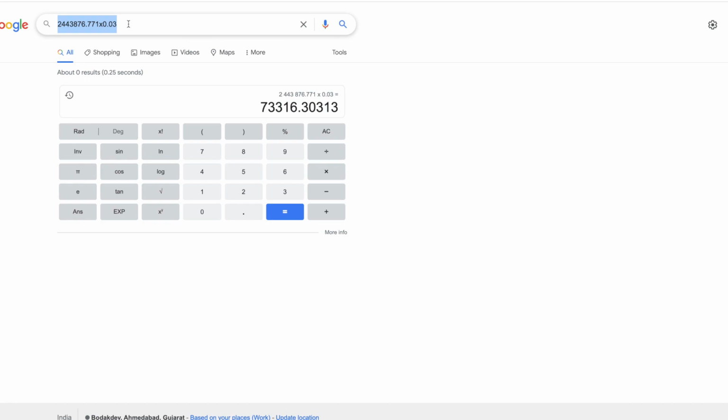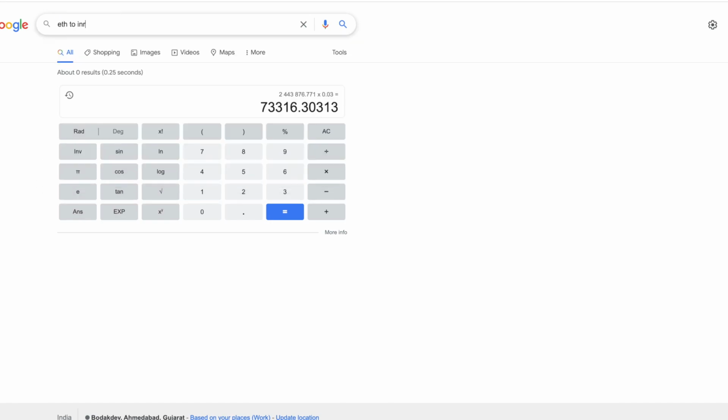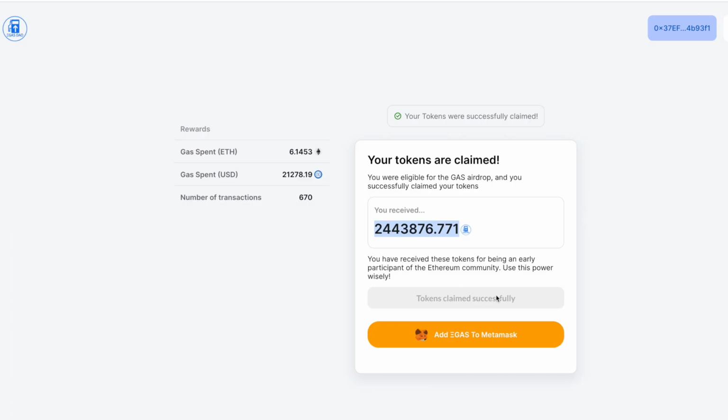Let's see how much ETH it would be. So ETH to INR, so it would be close to 0.3 Ethereum. That is what I'm speculating. But now that's the point. I don't want to claim it right now. I would end up spending 0.03 in just transaction fee. So maybe I'll do this later on.